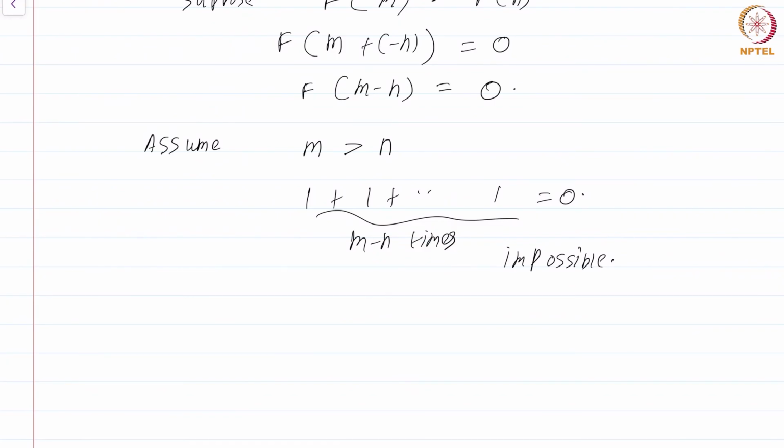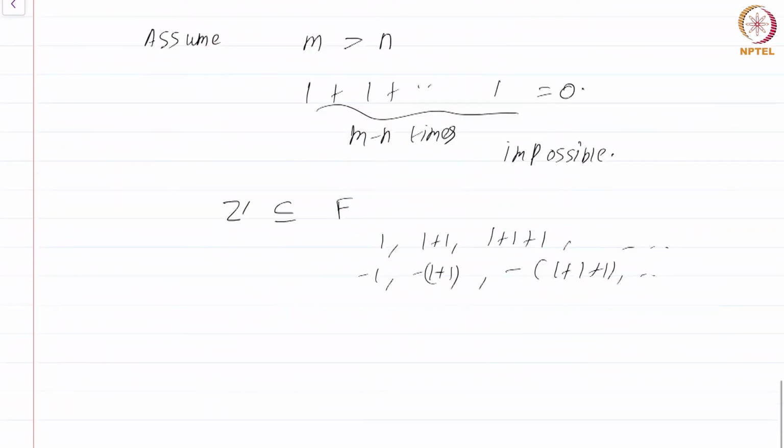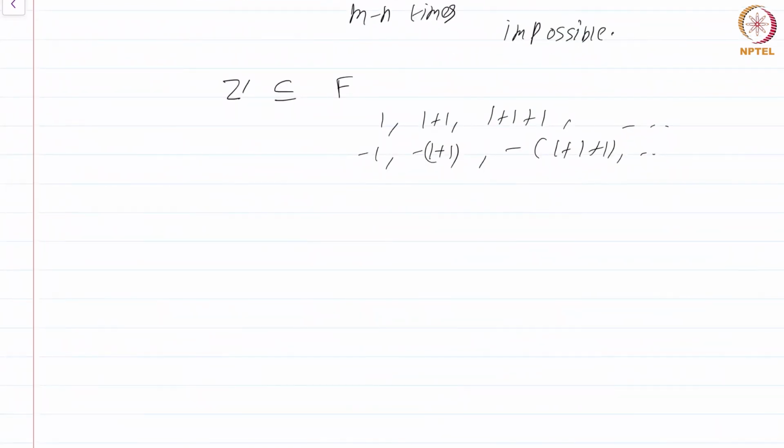So the upshot is the integers are actually sitting inside any field in disguise. They are sitting as 1, 1 plus 1, 1 plus 1 plus 1, and the negatives of these, minus 1, minus 1 plus minus 1 plus 1 plus 1, so on. Okay. Now I'm going to give you one more exercise.